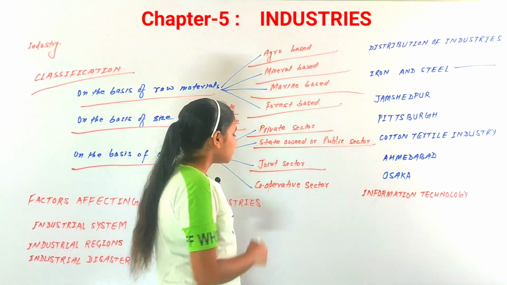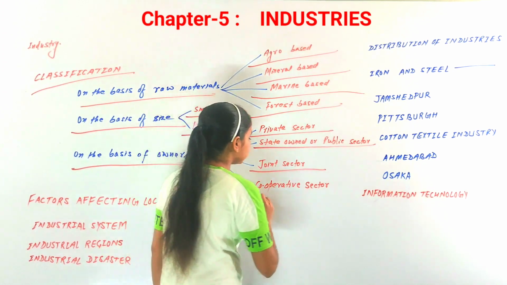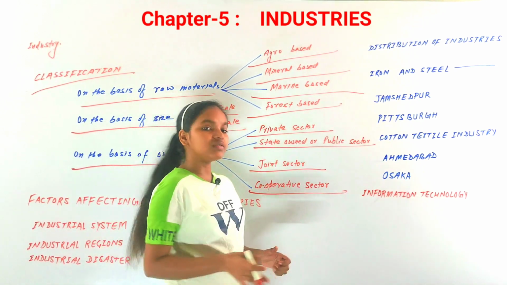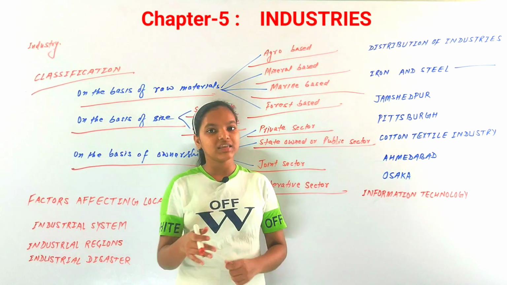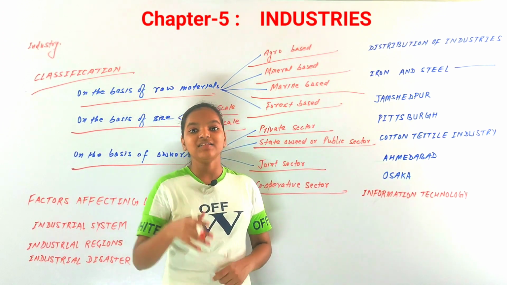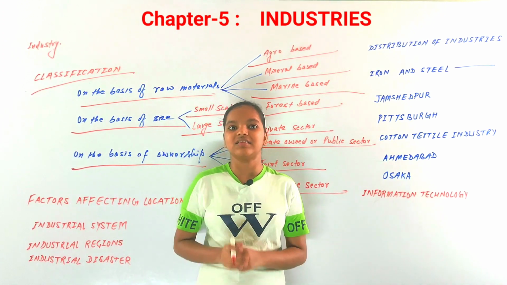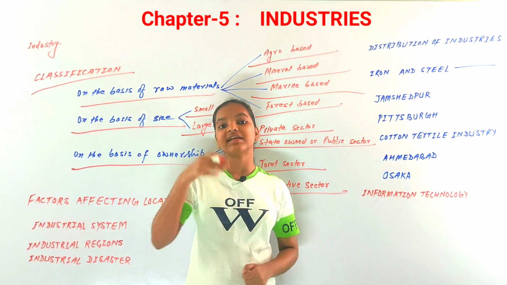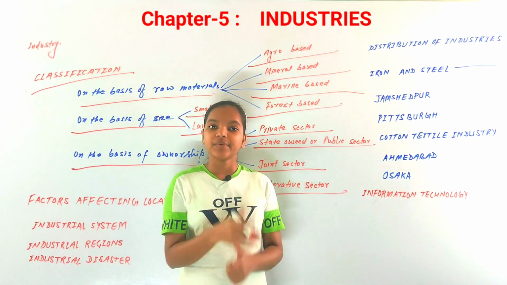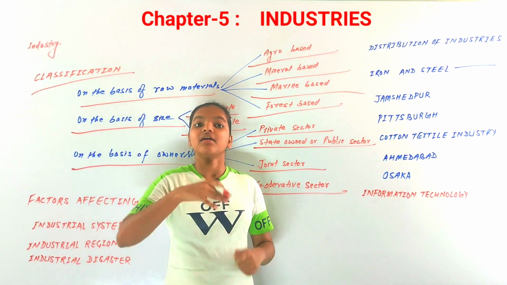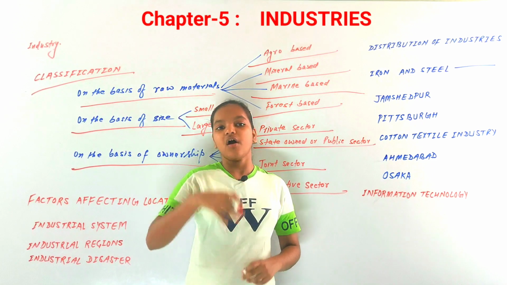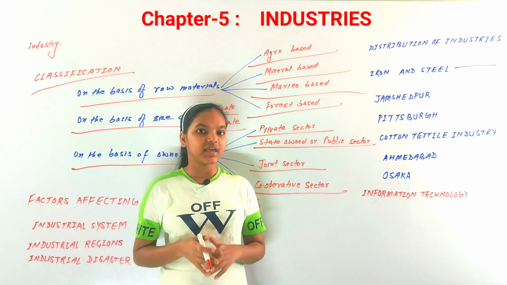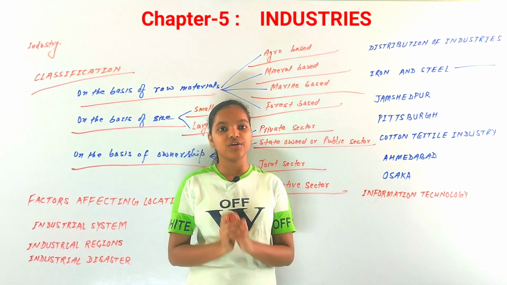Now the next and last classification can be cooperative sector industries. Cooperative sector industries are those industries that are operated by the workers or by the suppliers of raw materials. For example, dairy products. As we know, dairy product industries are cooperative sector industries that are operated by the workers or by the suppliers or by both. So these are the four classifications on the basis of ownership.